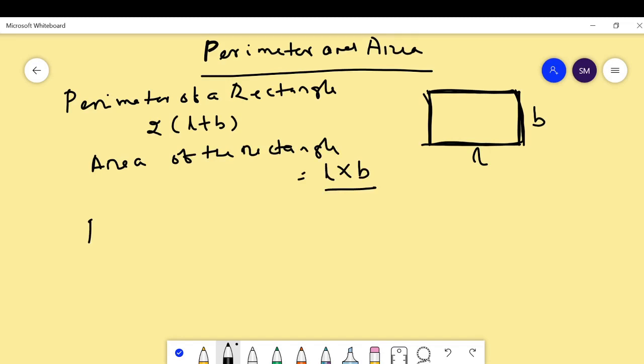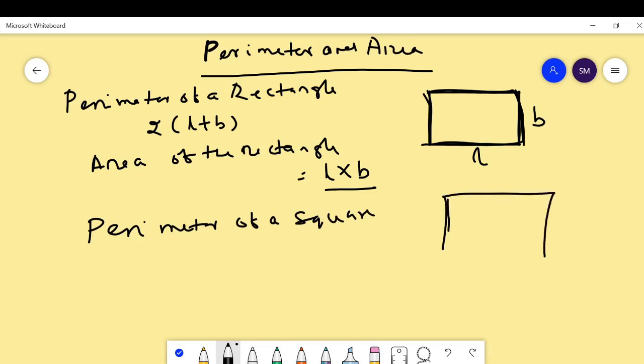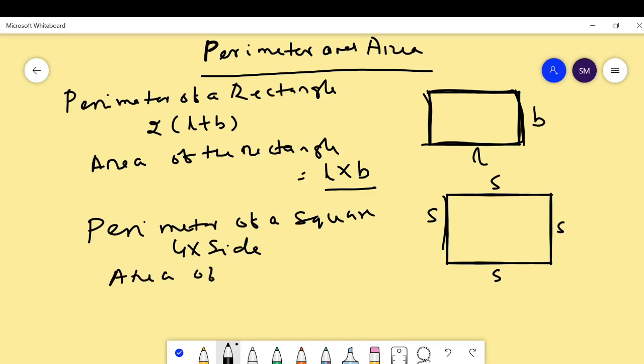Then perimeter of a square. A square is a rectangle whose all sides are equal. All squares are called rectangles, but all rectangles are not squares. A square is a type of rectangle whose all sides are of equal length. Then the perimeter of the square is 4 into side, and the area of the square is side into side, that is S into S.